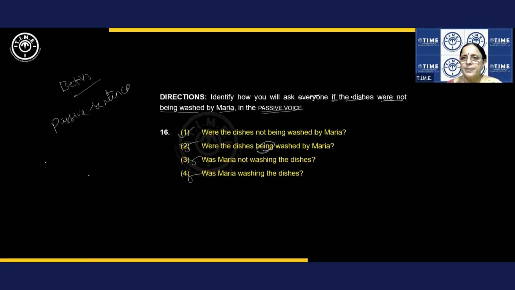Look at this one. If the dishes were not being washed by Maria, this is in passive voice. Why is it in passive voice? B form is there, V3 is there. All right. Here also you have B form and V3. Here also you have B form, but V3 is not there. So this is wrong.